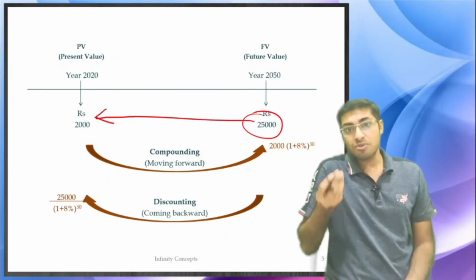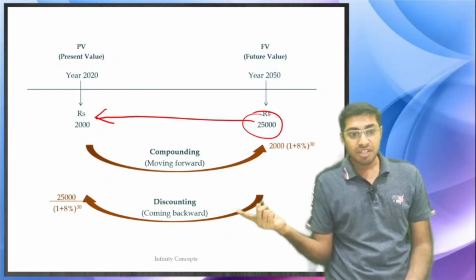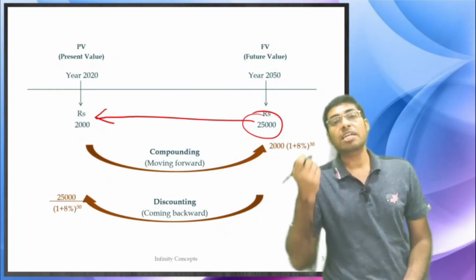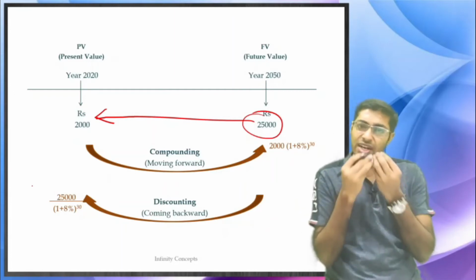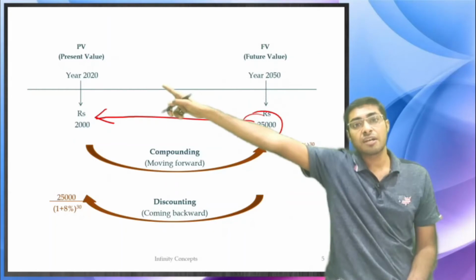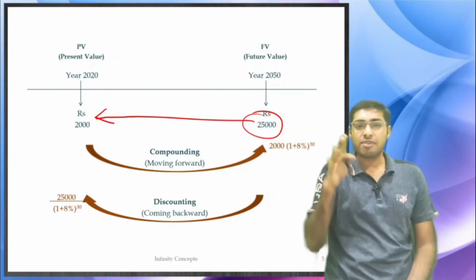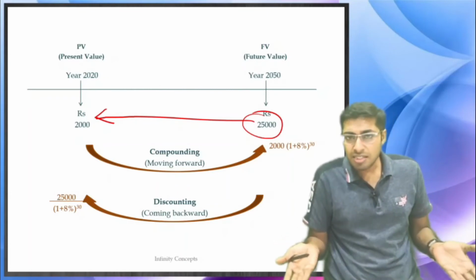If you give 2,000 to one person today, or else you tell that person that after 30 years I will give you $25,000, it is one and the same only. Over here there is a 30 years difference.